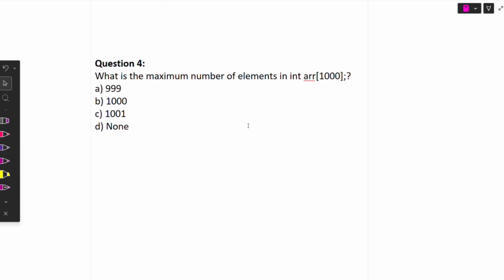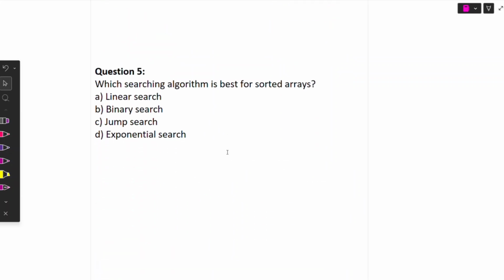Now moving to question number 4. What is the maximum number of elements in an array of size 1000? So how many elements are there? We know that the number of elements is equal to the size. So option B is correct, 1000.